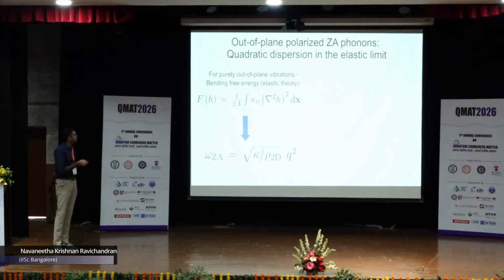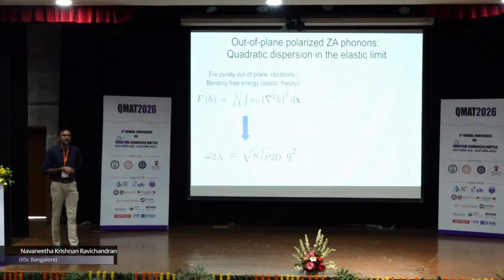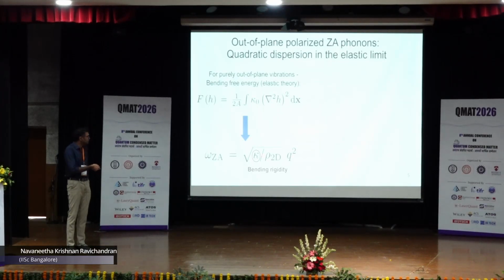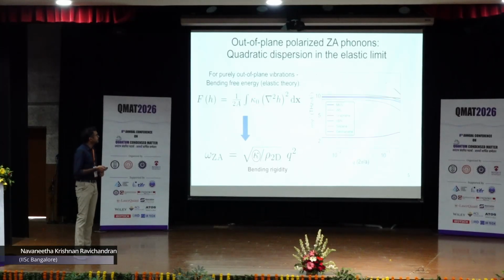We can show, by solving the dynamical equation using this free energy, that the dispersion should have an exactly quadratic relation. So omega should be proportional to q squared, with these constants being independent of q, and this constant kappa is called the bending rigidity. This is true even in elastic plates, and in the case of graphene you call this the bending rigidity to be consistent with elastic theory.